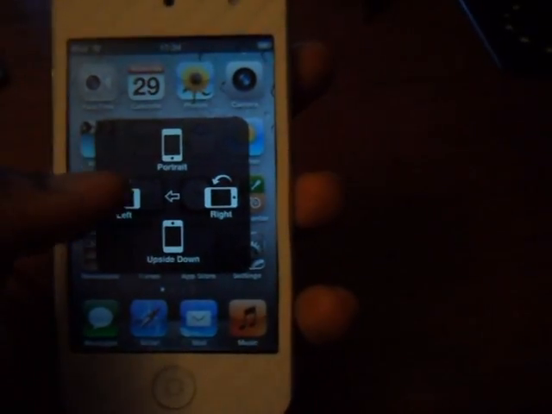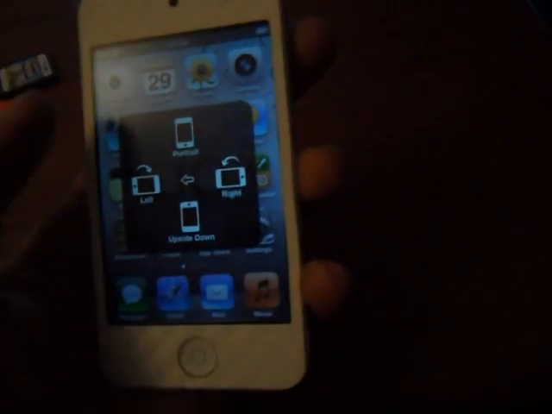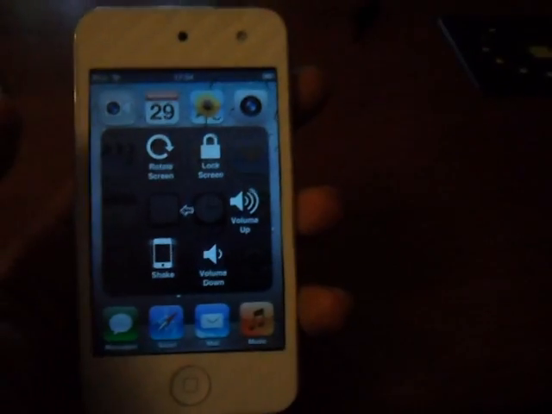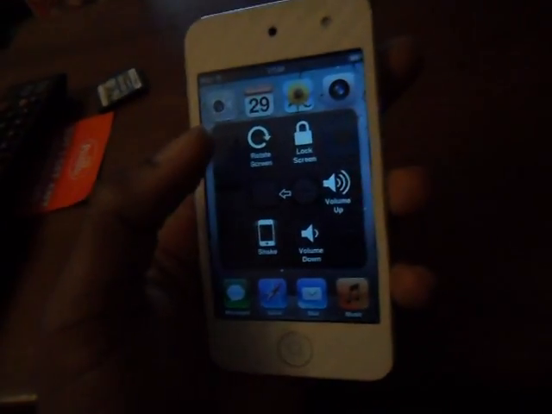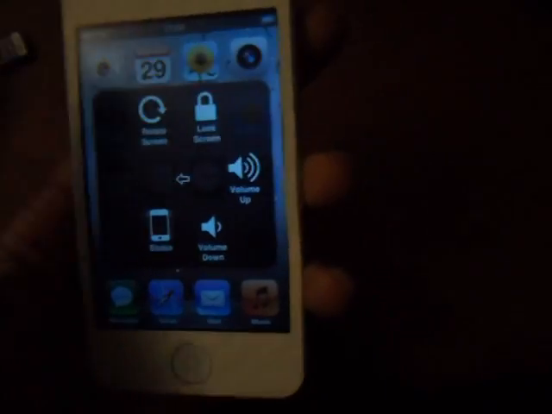Like say I wanted to rotate the screen left, or even, oh well, obviously because this is the default home screen you can't do it, but on a normal situation in an app you will be able to do it. So let's show you an example.